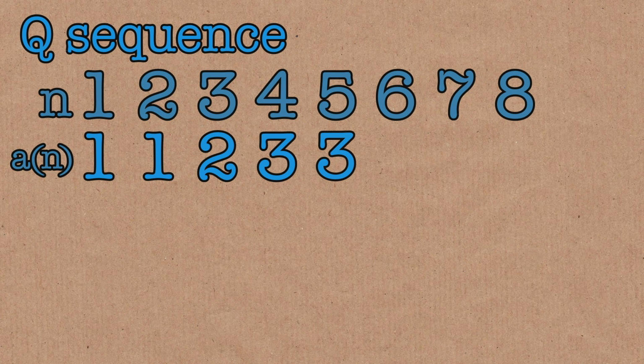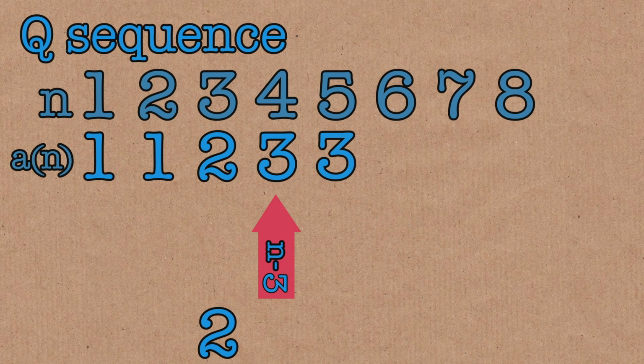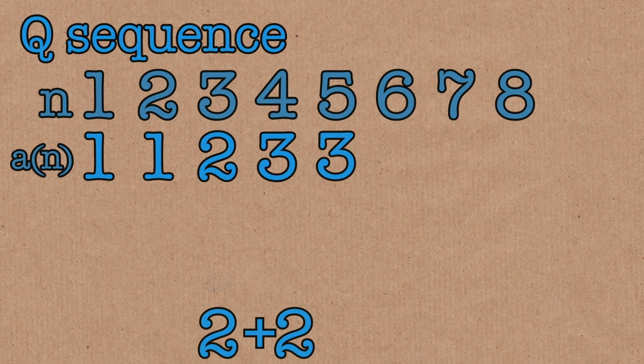Let me see if I can get the next one right then. So the 6th term. That's 3, so go back 3: 1, 2, 3. That gives us a 2. And now 3, so go back 3 steps: 1, 2, 3. A 2 again. So it's a 4.